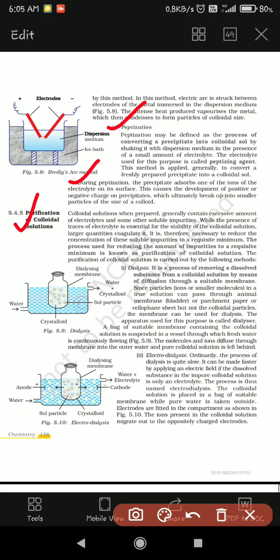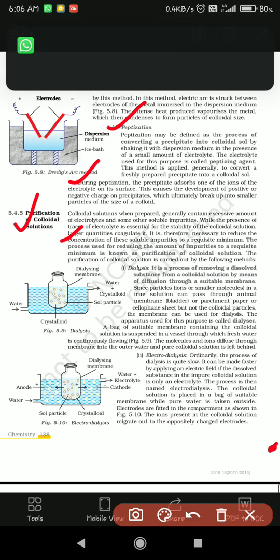The process used to reduce the amount of impurities to the requisite minimum is known as purification of colloidal solutions. From the colloidal solution, a larger quantity of impurities will be present, so reducing those impurity quantities is called purification of colloidal solutions.